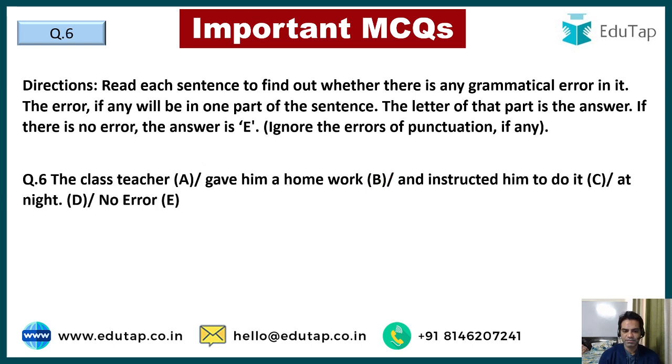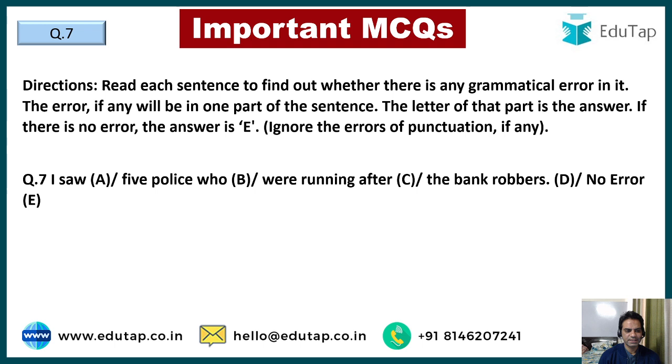The class teacher gave him a homework and instructed him to do it at night. So, guys, we do not use a before work. Work is an uncountable noun. Either it should be the class teacher gave him a piece of homework, or it should be the class teacher gave him homework and instructed him to do it at night. So we do not use a or an with work. Work is a collective noun. I have a lot of work to do. A lot of work is absolutely correct, but I have a work to do, that is wrong, right? So keep that in mind.